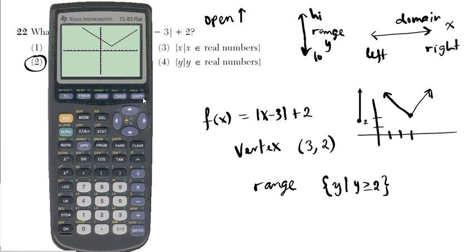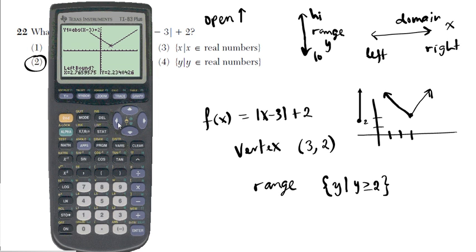Now, you see how it opens up? This is what the graph looks like, alright? And if I want to find out what the minimum is, I know it's at 3, right? So I can just do a trace. When x is 3, enter, y is 2. So there you have it. Or there's also another function there that says calculate minimum, which is option 3 right there. So you go second function trace, go down to option 3.